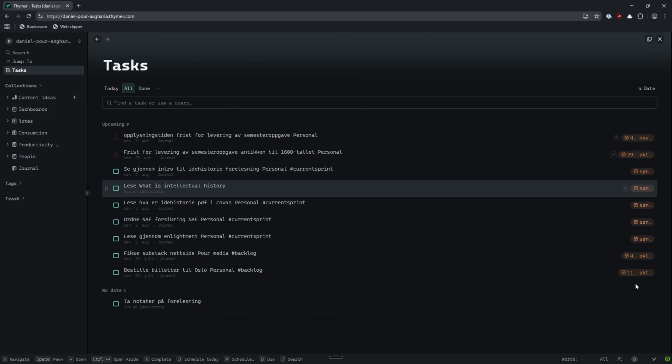And tasks can come from everywhere. Some of these are from journal pages or scheduled on journal pages. This one is from Sunday, 2nd of August, but this one is actually from one of my notes, and I reminded myself that I had to take more notes on something, so I will write it here.